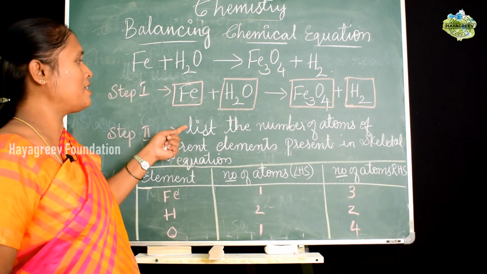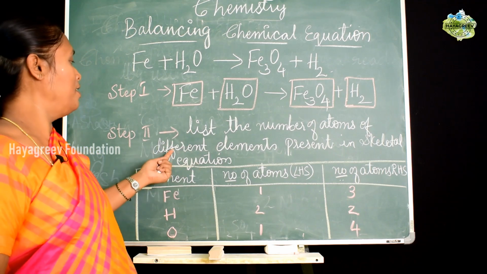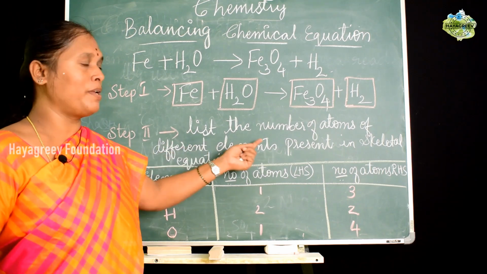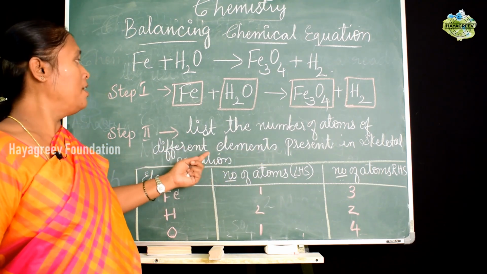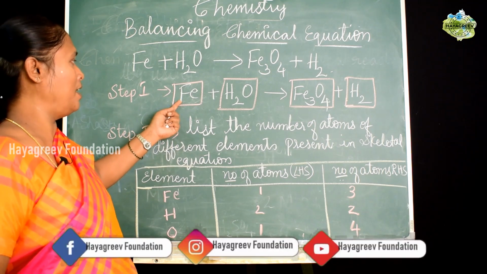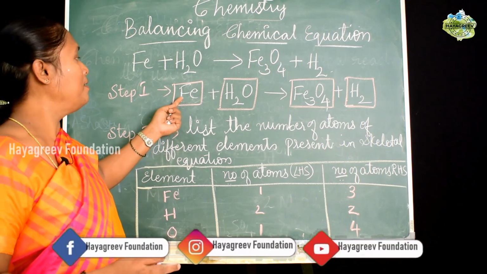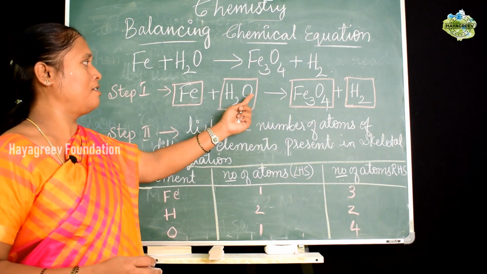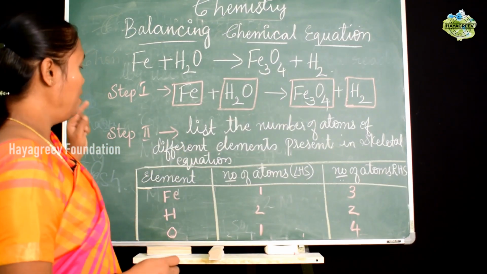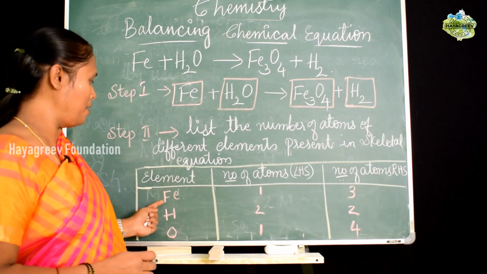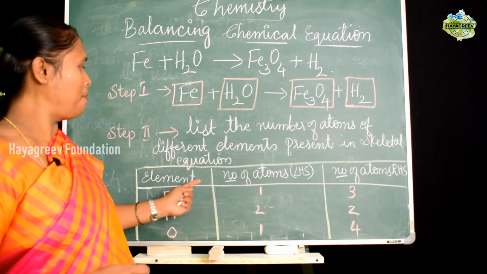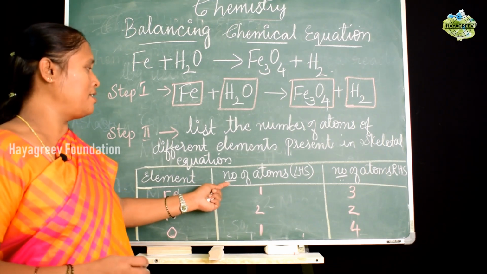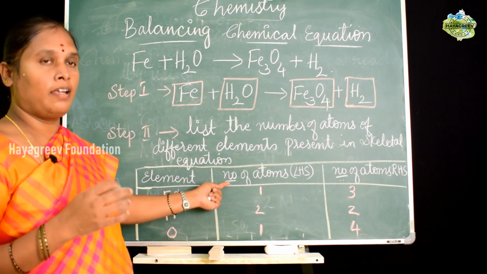Second step, you will just list the number of atoms of different elements which are present in the skeletal equation. Now here, which are the atoms taking part in the chemical reaction? It is the atoms of iron, hydrogen and oxygen. So the same atoms you have on that side. Now we will count how many atoms of iron are present on the left hand side of the equation, that is, on the reactant side.